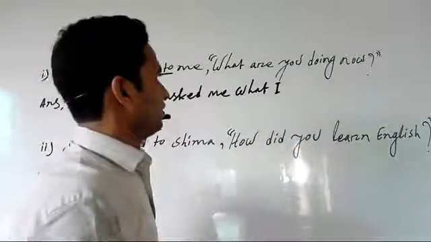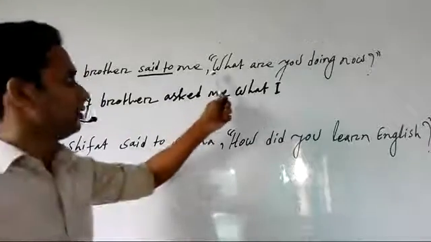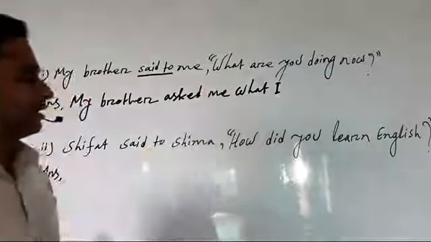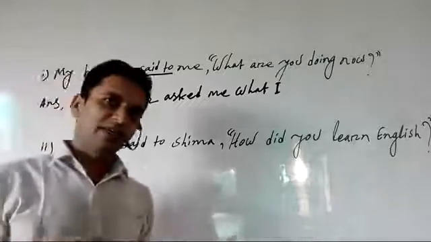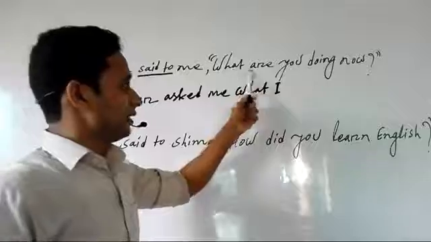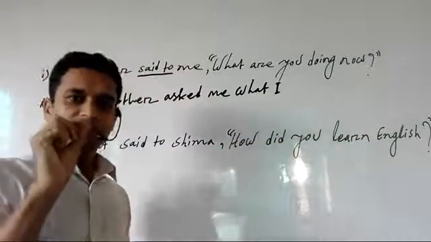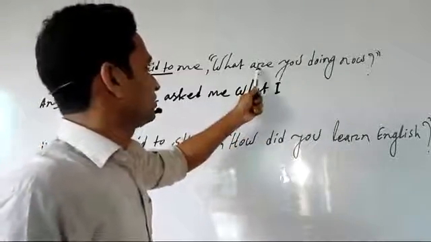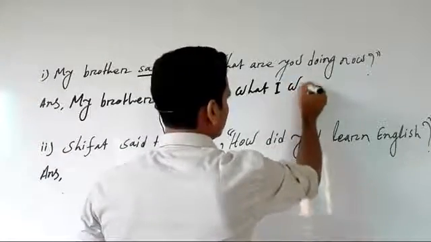Now it's time to change the tense of the verb. Here, what are you doing now? The direct speech is in present continuous tense, and for present continuous tense, we make it past continuous tense. For making it past continuous tense, we should change only the auxiliary verb are, so we will turn it into was.